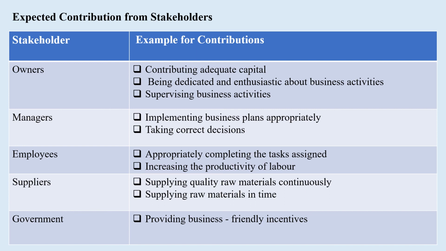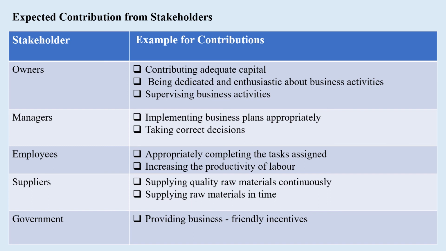Employees. Appropriately completing the task assigned. So when a task is assigned to a particular employee, they should complete it appropriately. They should do the correct thing. If not, it would cause harm to the organization. It would damage the reputation. Increasing the productivity of labor. So employees should always try to do their work at their best skill. They should be very productive in conducting their job.